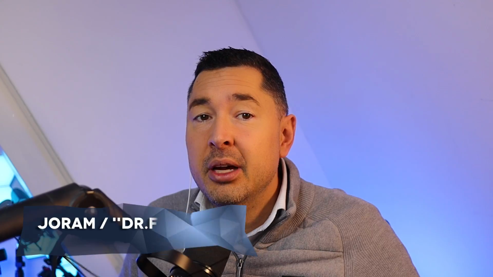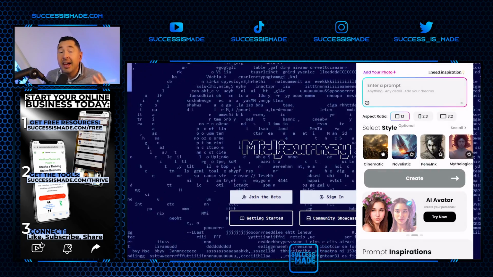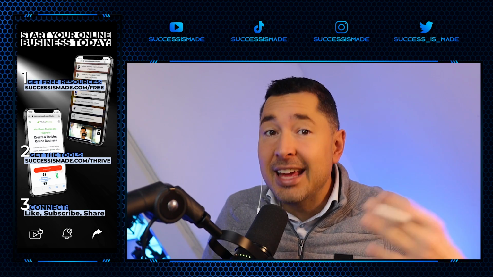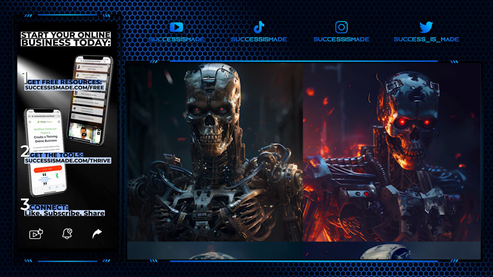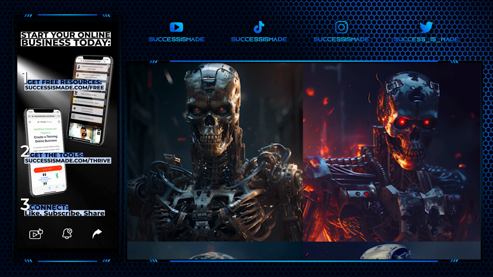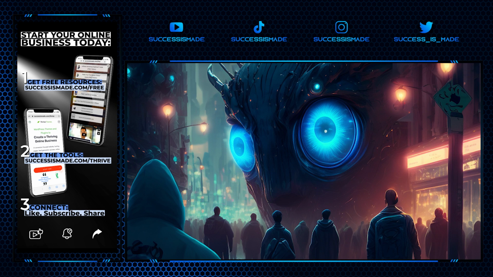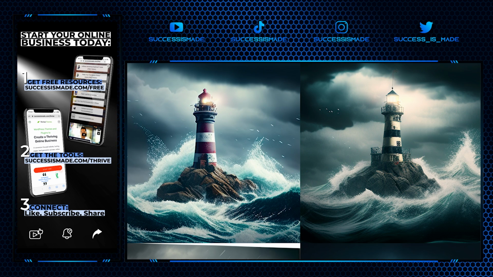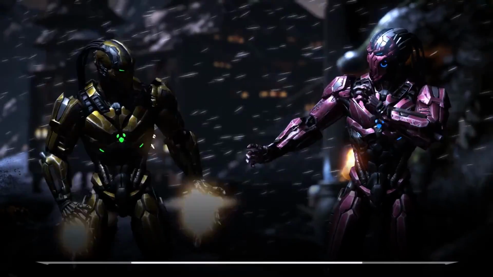It's a face-off between two of the most popular AIs at the moment, Midjourney AI and Wonder AI. Both AIs are designed to use written text input to create an image or art in different styles. Although AIs like these are still in their infancy, the results are simply incredible. It creates art with a level of detail and creativity within seconds, where a digital artist would have to work hours or days to get the same result. So today, in this video, we'll put two of the most popular AIs to the test. Sounds good? Let's go.